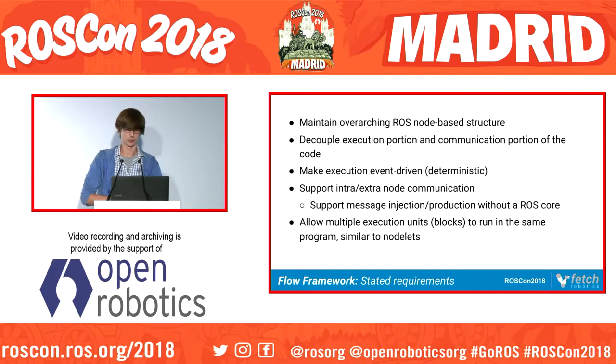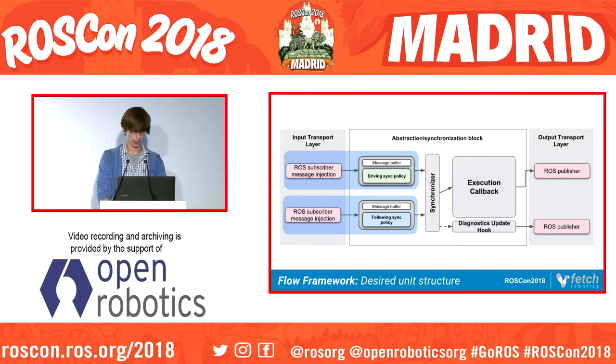The idea with Flow is to maintain the ROS node-based structure, but mostly to decouple the execution portion of our code from the communication portion and the ROS transport layer, so we can change that out a little easier. We also want to support intra and extra node communication, akin to nodelets. We call the units running in our system blocks. They're very similar to nodelets in that several can be run within the same program, but we exclusively run each block in a separate thread.